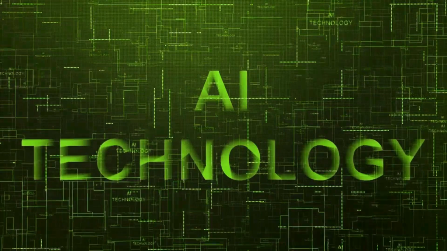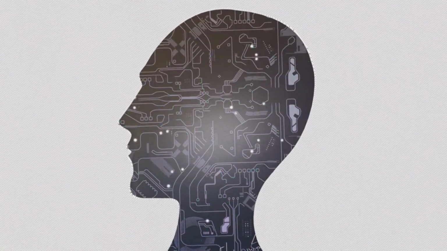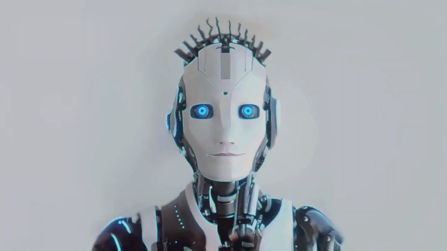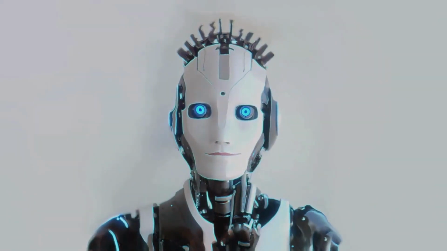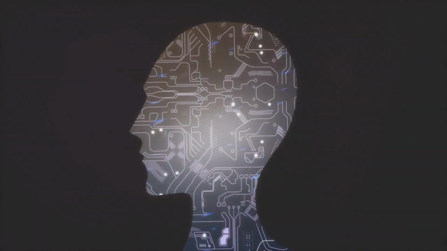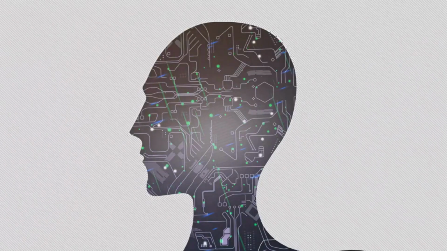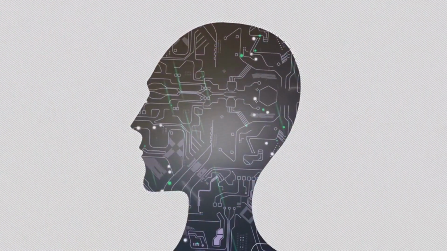First, you input your text script. This could be anything from a product description, a blog post, or even your own narrative. Next, you choose your preferred avatar. You can select from a wide range of options, or if you're feeling adventurous, let the AI generate one for you. Once you've made your choices, simply sit back and watch as your text script is transformed into a compelling spokesperson video right before your eyes. It's as simple as that.